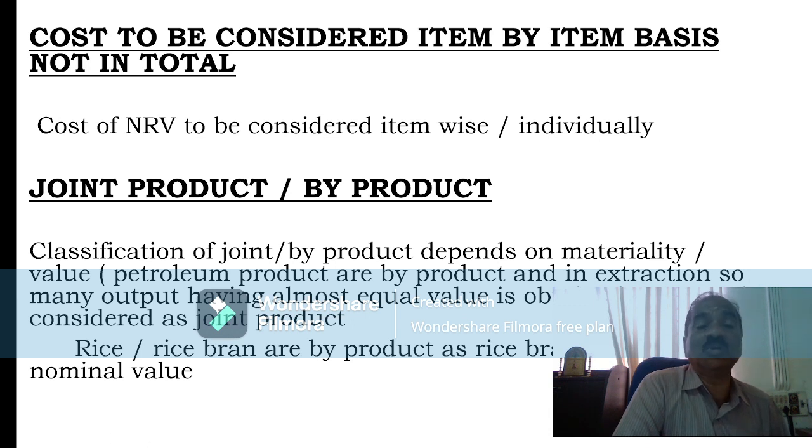So, how to value these items? How to bifurcate joint cost? Joint cost എങ്ങനെ bifurcate ചെയ്യണം എന്നുള്ളതാണ് ഇതിലെ മെയിൻ പ്രോബ്ലം. The problem is how to calculate the cost of raw material in the production of joint product. Basically, based on selling price of the item, we divide the total cost.